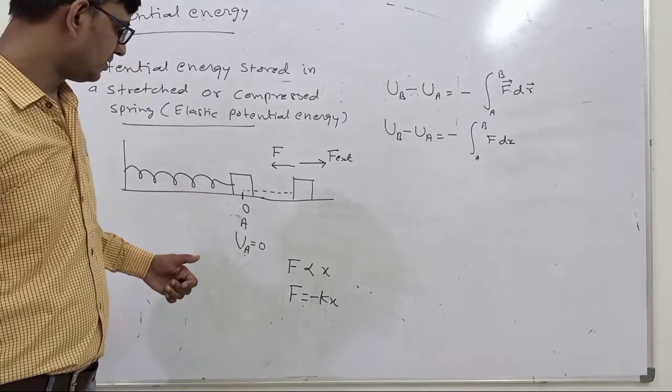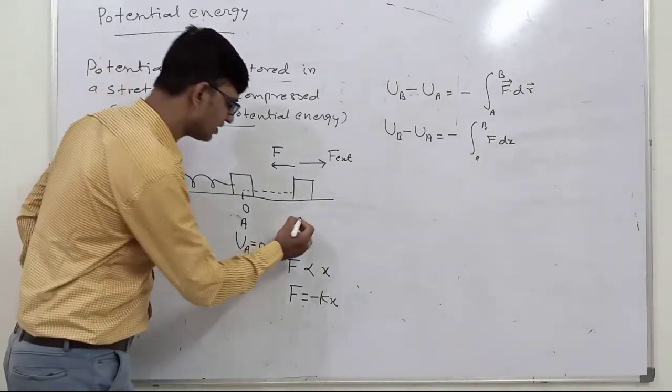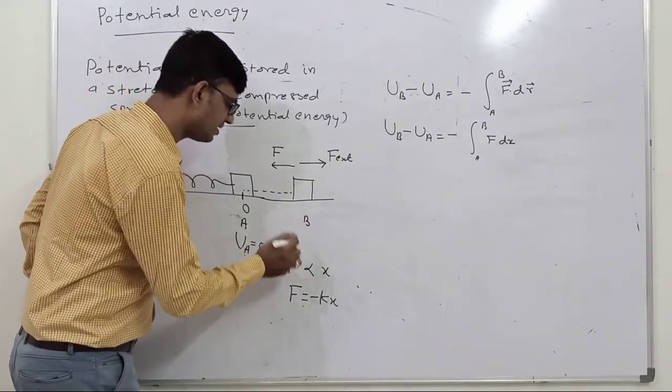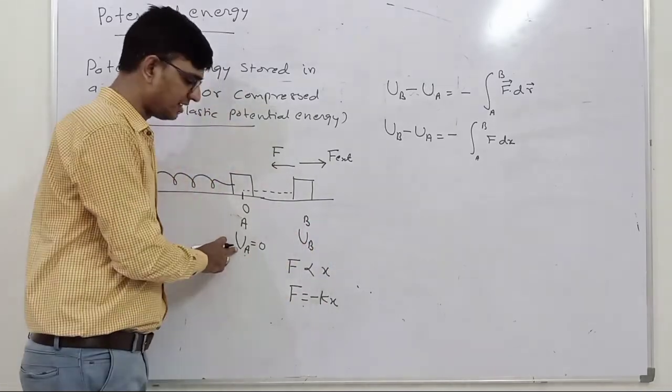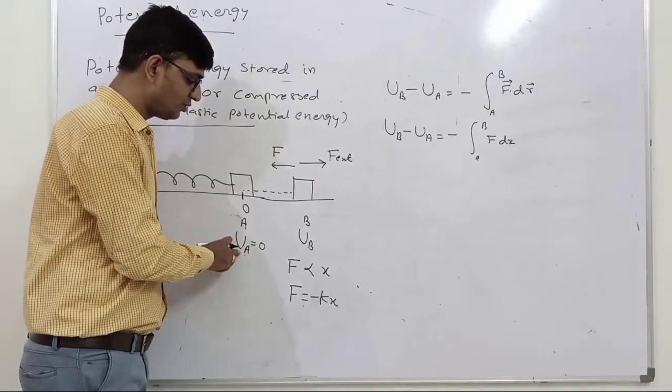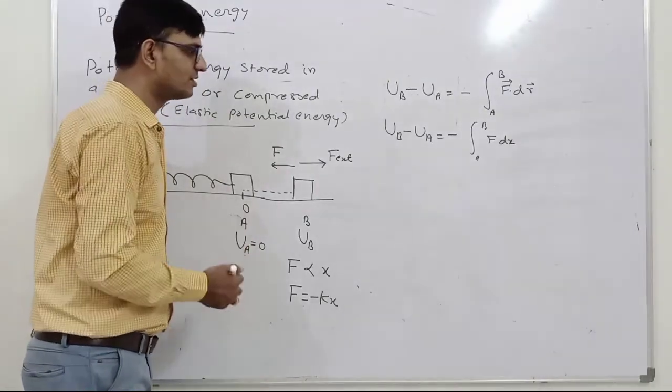This is the B position where the potential energy is UB. This is the A position where the potential energy is UA, which is considered as 0.